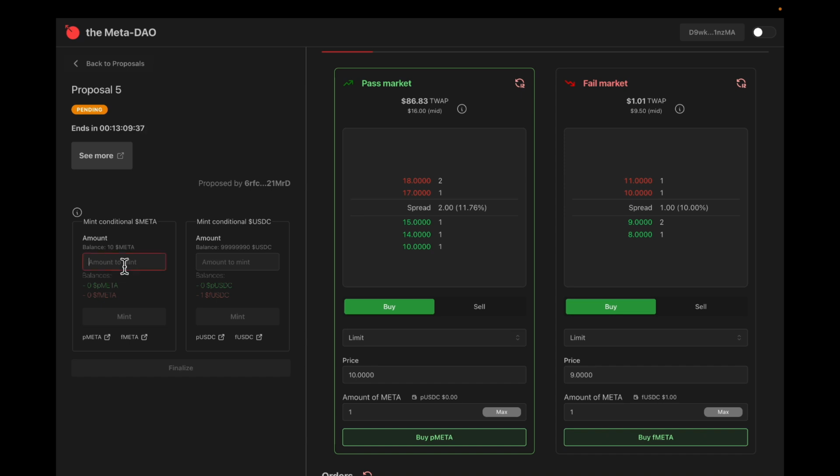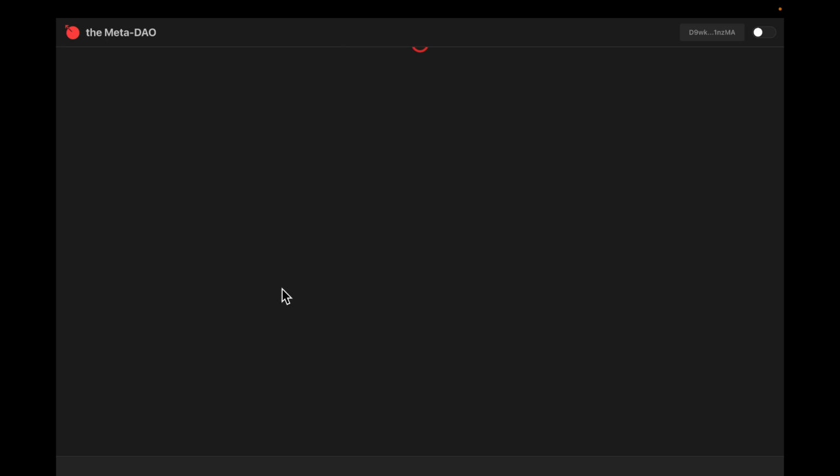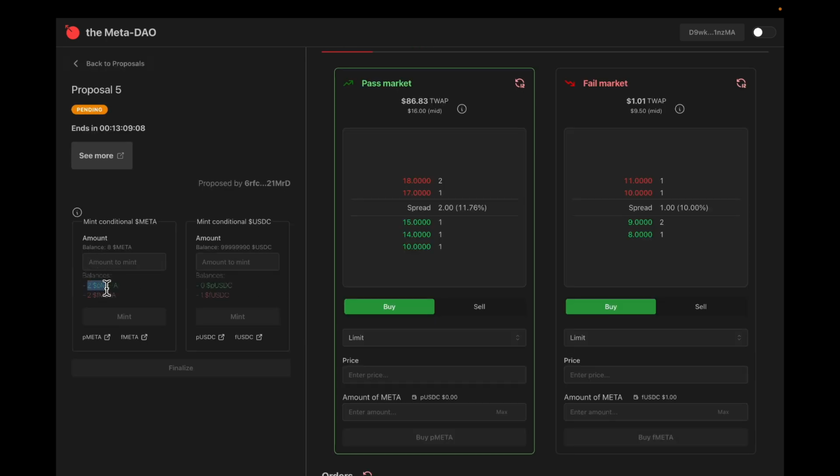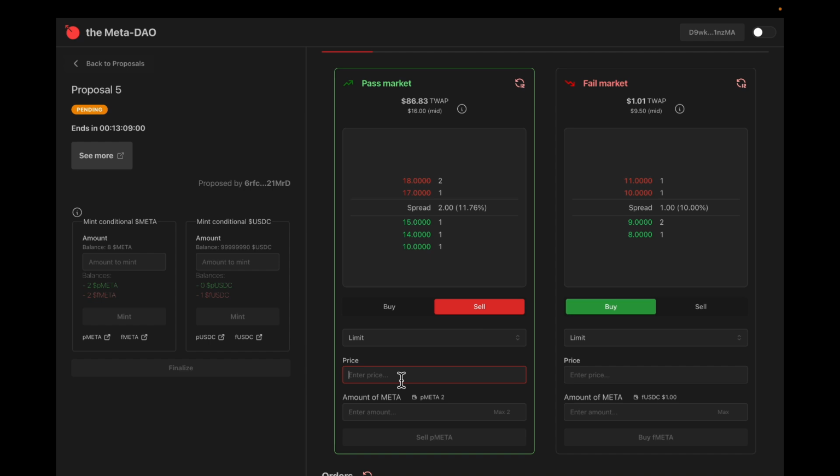And then the same applies for Meta. Let's just mint 2 Meta. And then if I'm deciding that I'm going to do some market making, so you see that right now the UI just doesn't update those automatically in the same way. So you got 2 PMeta and 2 FMeta. So I'm probably going to be willing to sell these at some really wide range. So click over to sell.